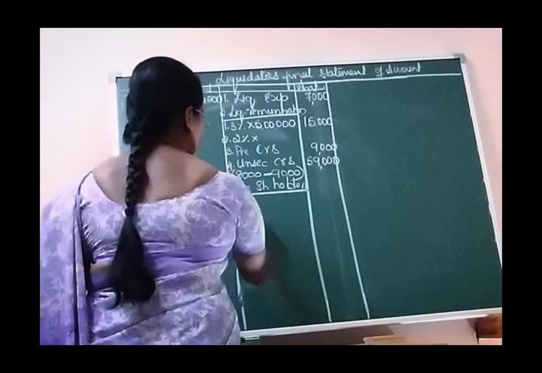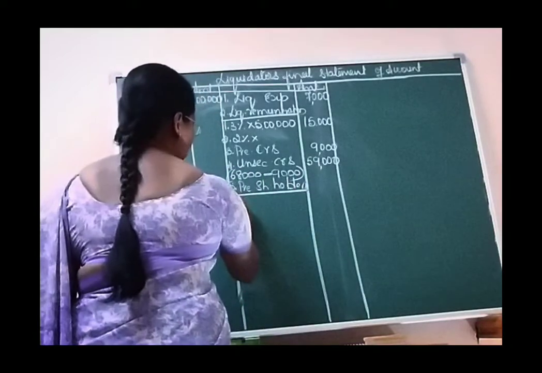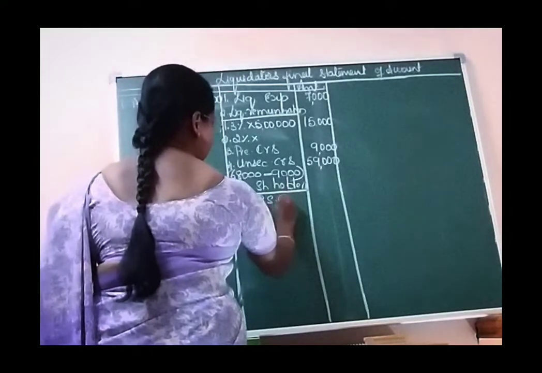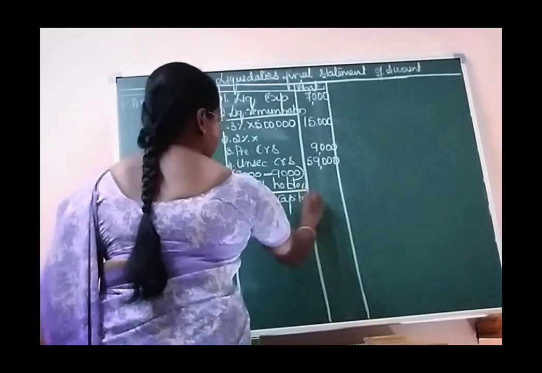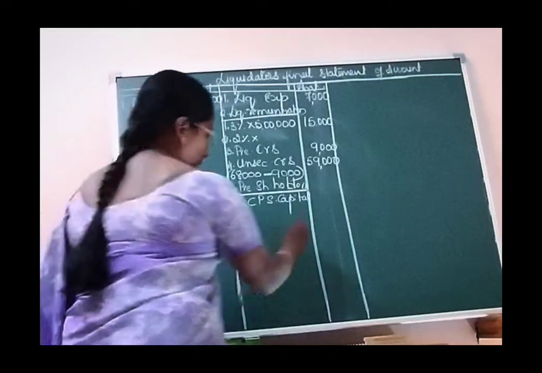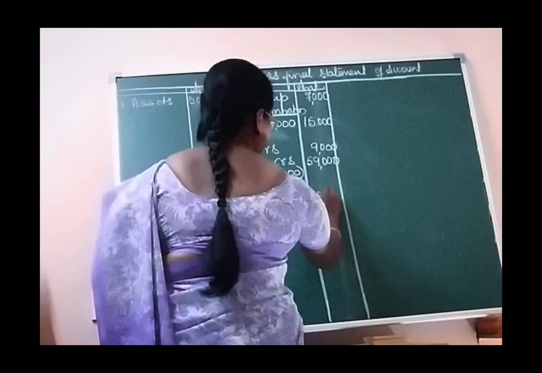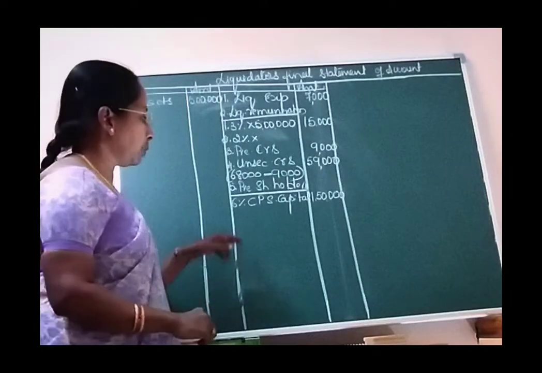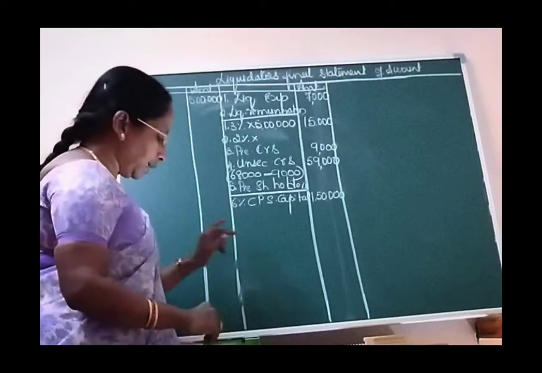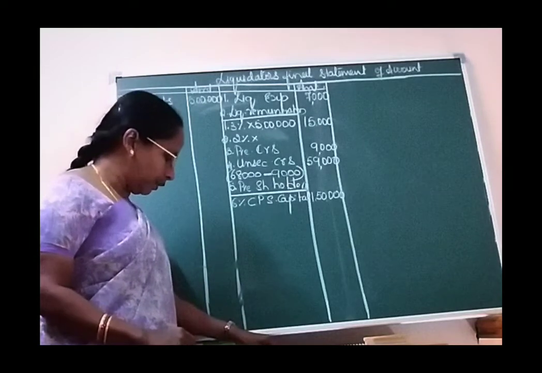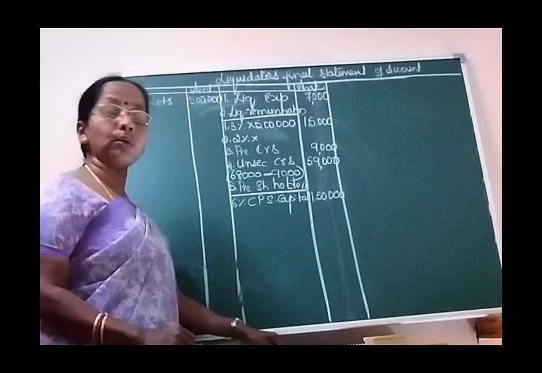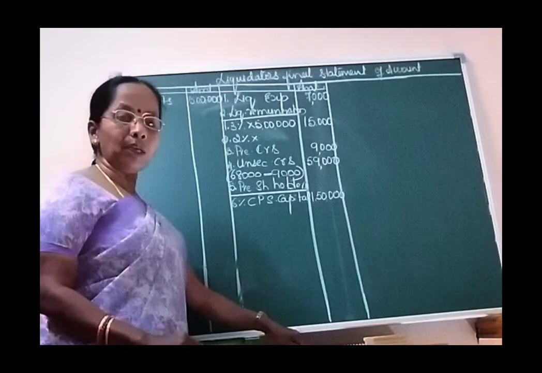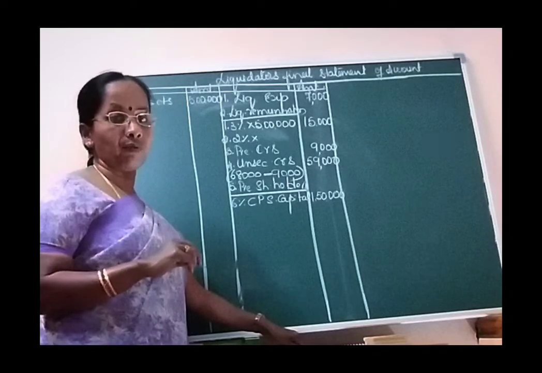Preference shareholders. In the question, it is given that 6% cumulative preference share capital is given for rupees 1,50,000. And there is another item: dividend on preference shares has been paid up to 31/3/2014. Here the company has gone into liquidation on 1st April 2015.